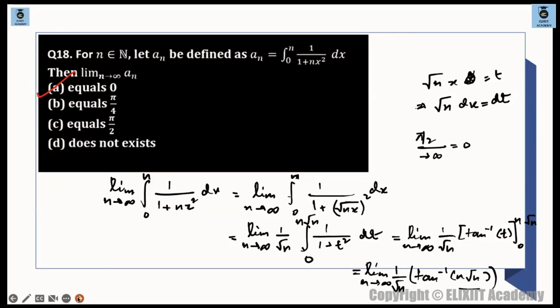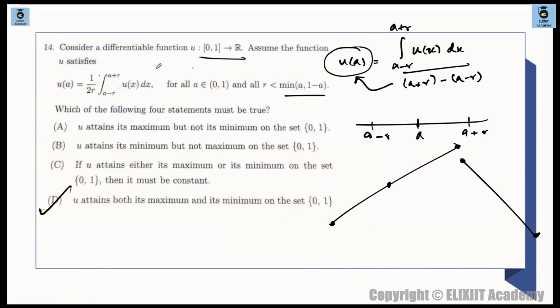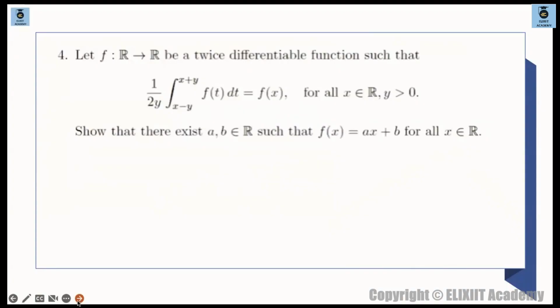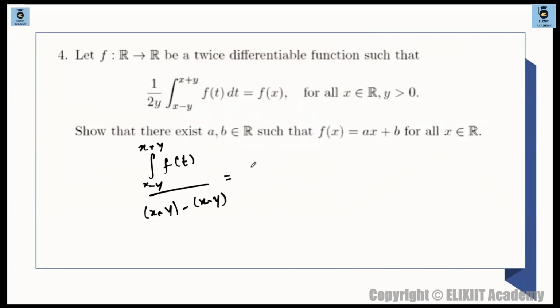This mean value theorem wala property, the same thing is given over here, and we had concluded that over here one average value was taken. तो ये वही वाला same logic है, अगर ध्यान से देखोगे तो this is nothing but the average value of the function given. ठीक है, average value of the function is given to be this, मतलब ये जो है ना, integration of x minus y to x plus y and f of t, और फिर नीचे क्या है ना, 2y is basically x plus y minus of x minus y is given. ठीक है, this is given, so technically this is the average value of the function,